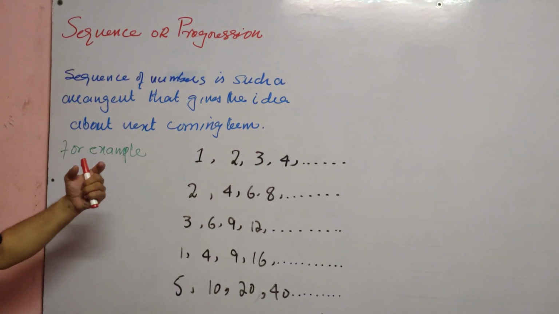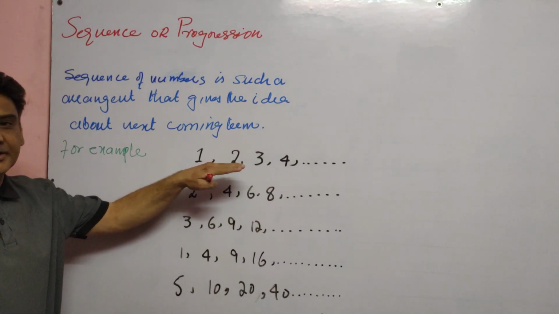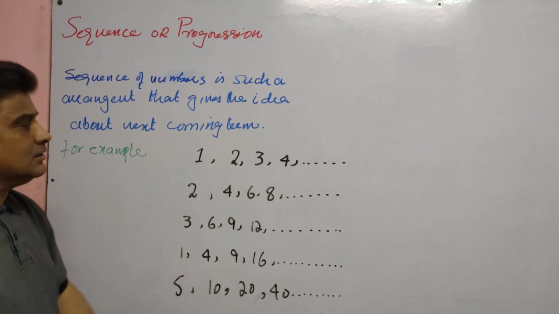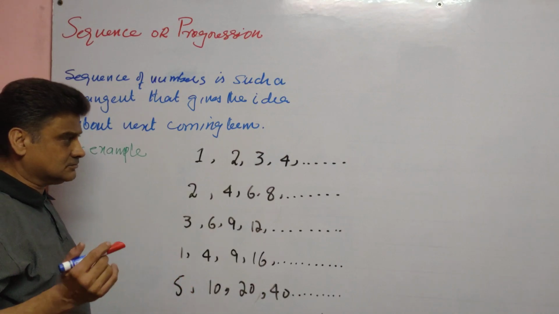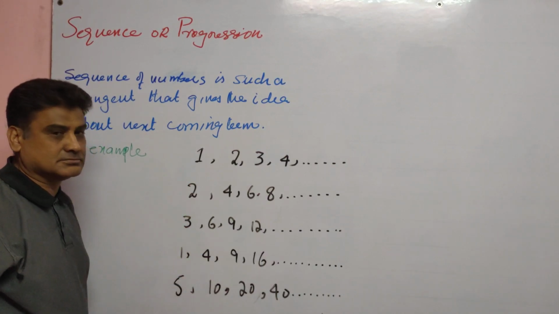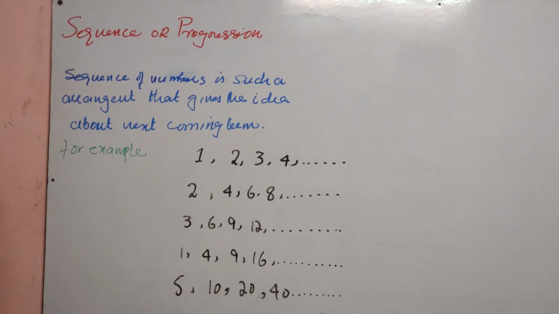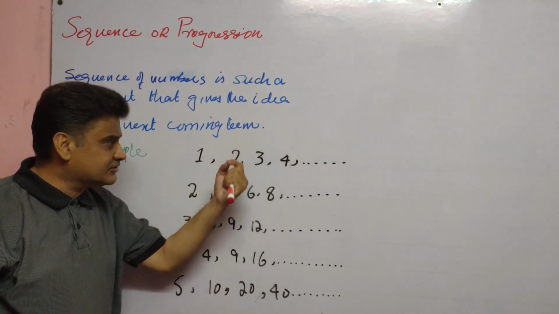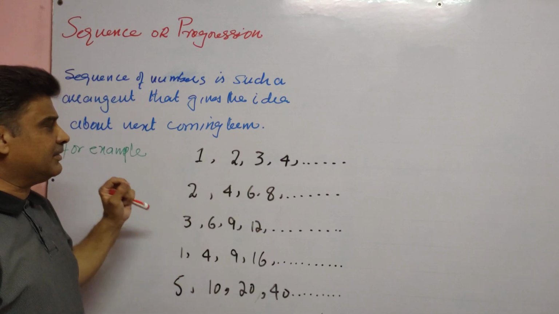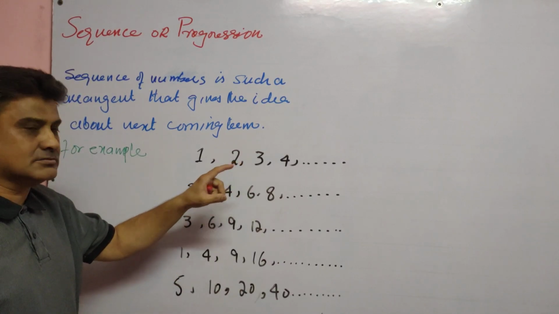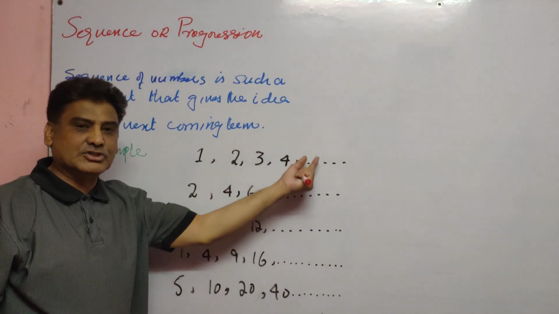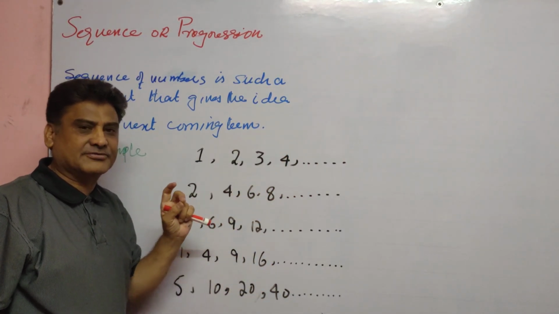You can observe in the first arrangement that each coming term is obtained by adding a fixed number. That number is 1. You can say that the next coming term is 5, which is obtained by adding the fixed number 1.